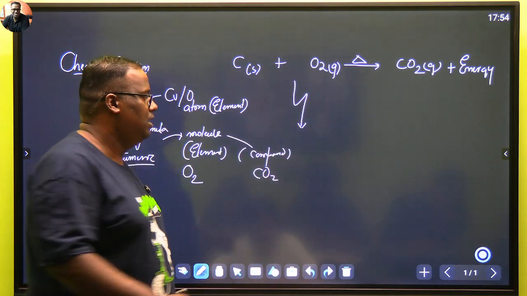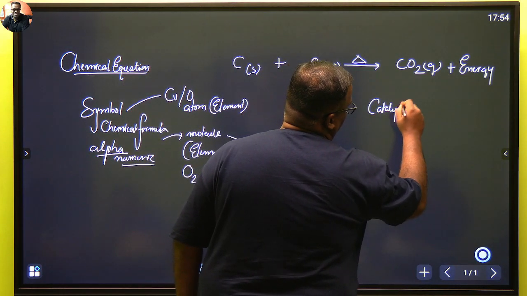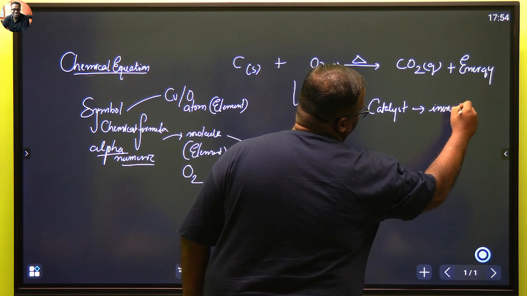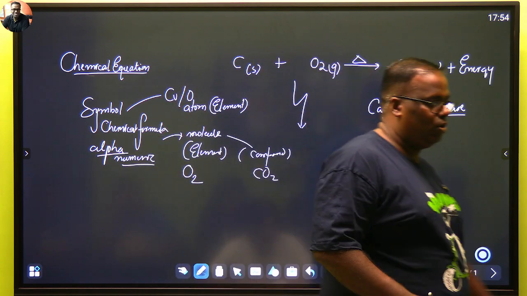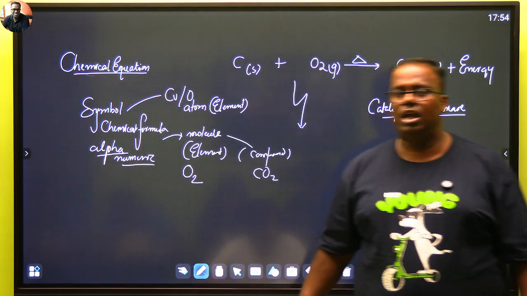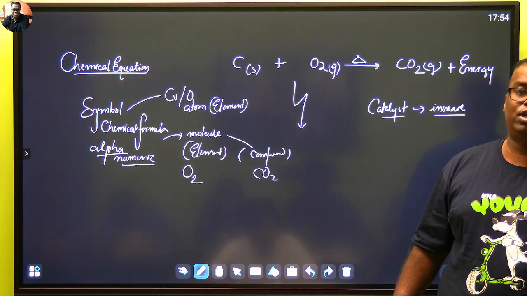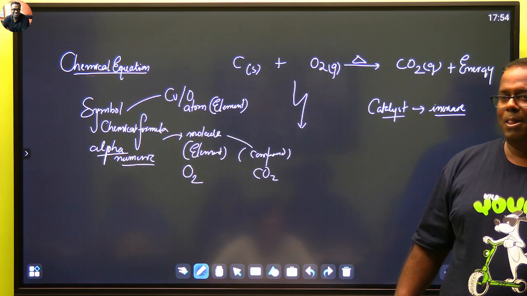Write it down. Catalyst, if any, should also be shown. Catalyst will always increase the rate of the reaction. For example, saliva in our mouth, also known as salivary amylase, is an enzyme, and it works as a catalyst. If saliva was not there, the same digestion would not have taken 4 hours. It would have taken 20 hours for the human being to digest. So good, na, people would have eaten less. Right?